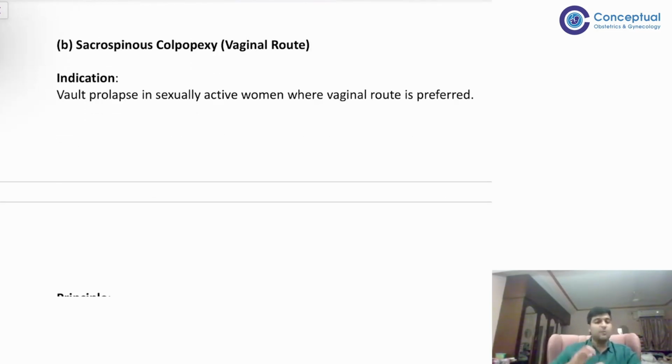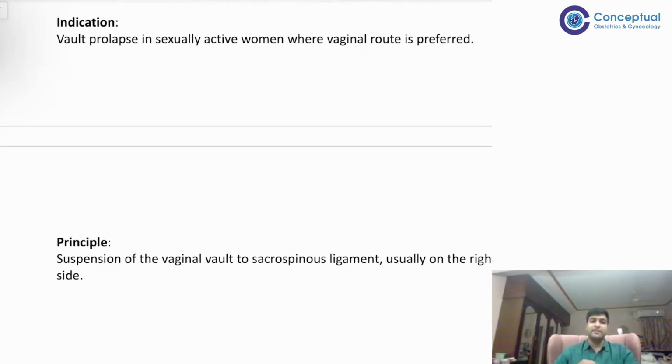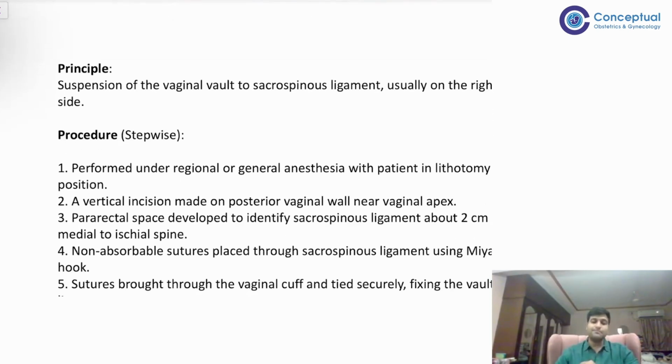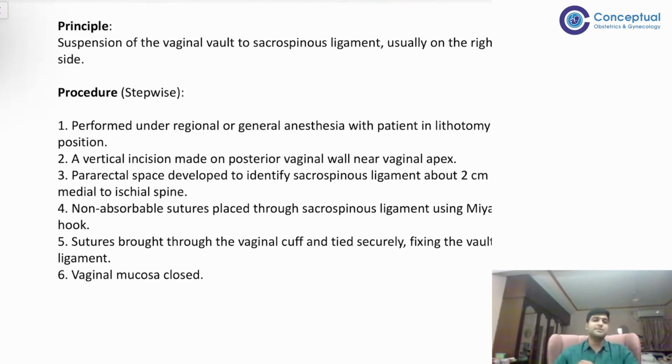And sacrospinous colpopexy, sacrospinous fixation. What is it? For wall prolapse in sexually active women, the vaginal route is preferred, right? You don't want to open the abdomen, you want to do a short procedure, you want to finish it off fast. The patient might not be in a very good state for an abdominal procedure, so we can do this. So what do we do? Suspension of the vaginal wall to the sacrospinous ligament, usually on the right side.